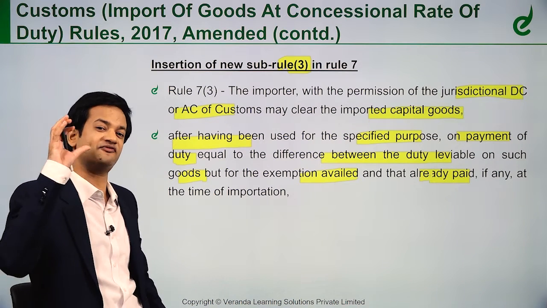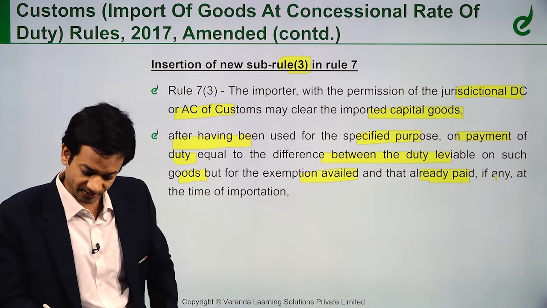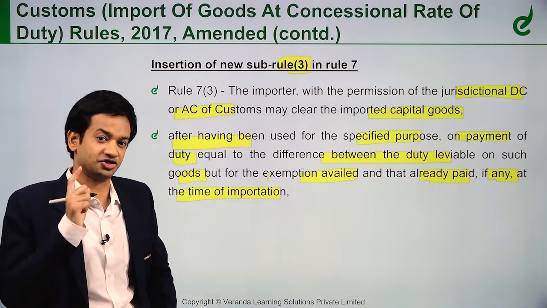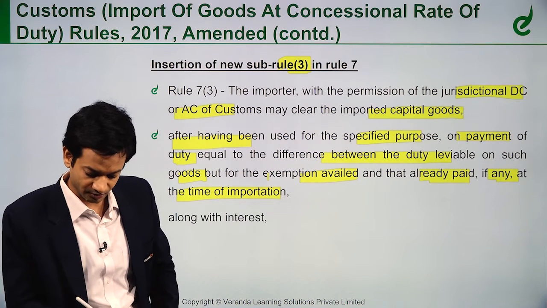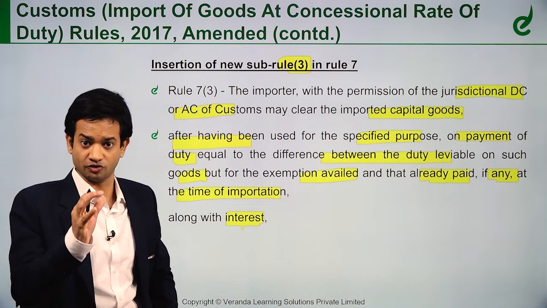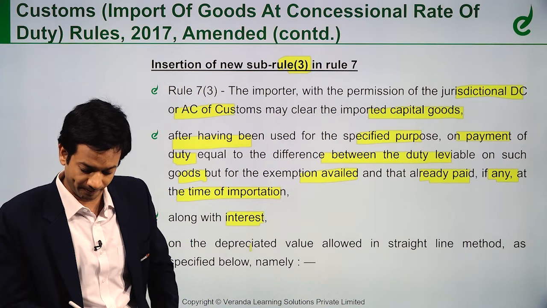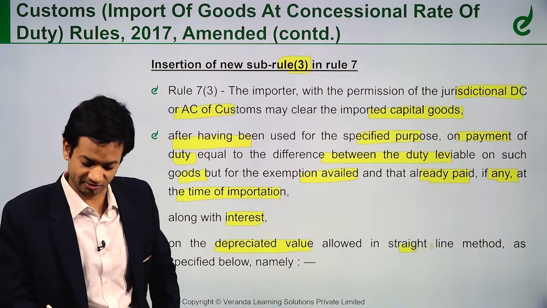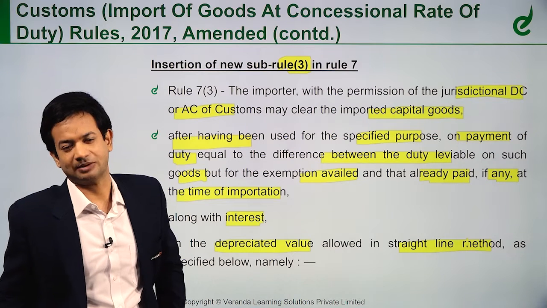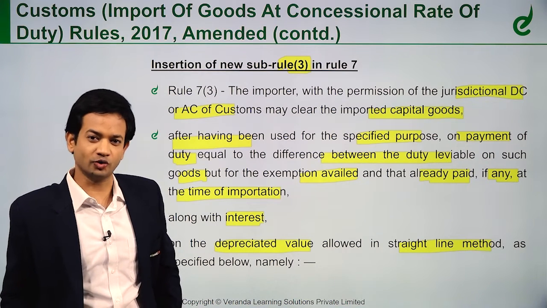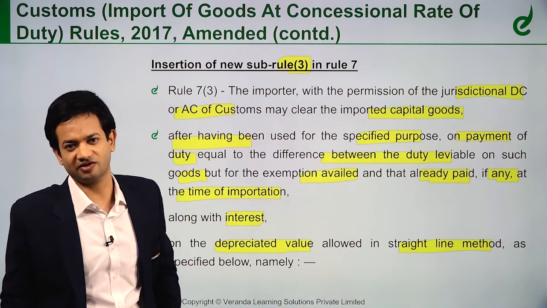So whatever duty benefit you availed at the time of importation, to that extent you will have to pay along with interest. So how much duty you saved, now you have to pay on what value? On the depreciated value, on the straight line method basis. So let's say for example, you use it for 6 months, 1 year, 2 years, on that depreciated value only you will have to pay.